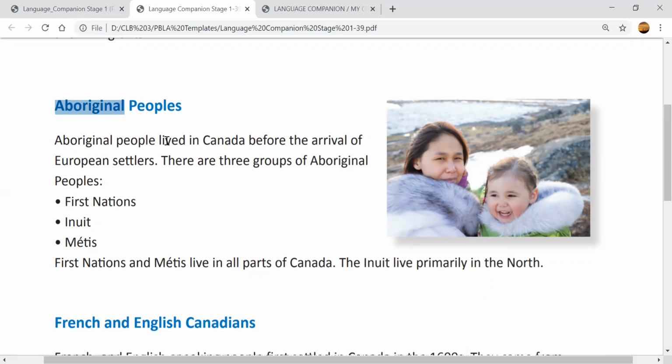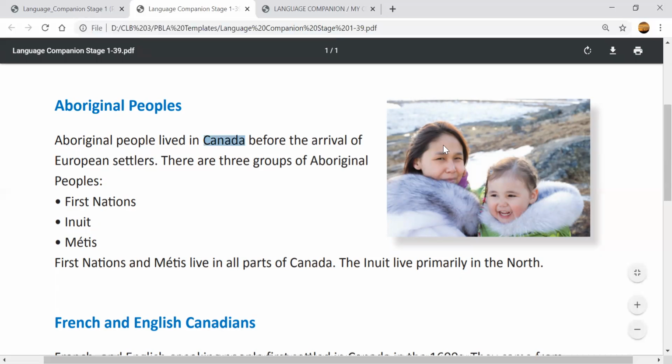Aboriginal people lived in Canada before the arrival of European settlers. So people from Europe, before they came to Canada, the Aboriginal people already lived there. They are the original people. Original means real people of the land.